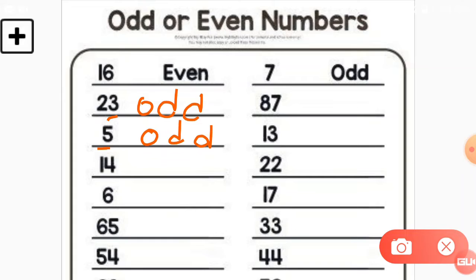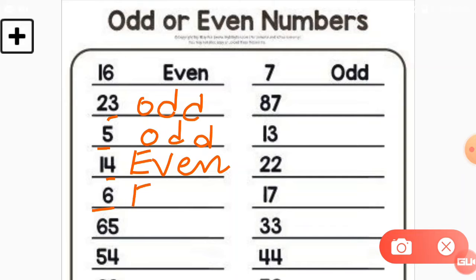This is your worksheet. See the next number, 4. As I said, if there is 4 at the ones place, then this number will be an even number. See the next number, 6. 6 is also an even number.